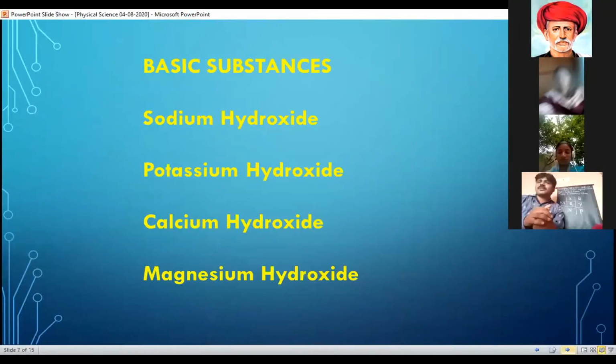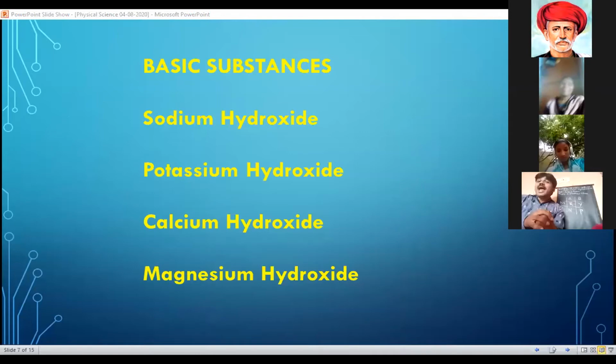There are sodium hydroxide, potassium hydroxide, calcium hydroxide, that is lime water, and magnesium hydroxide. Sodium hydroxide and potassium hydroxide are present in soap.